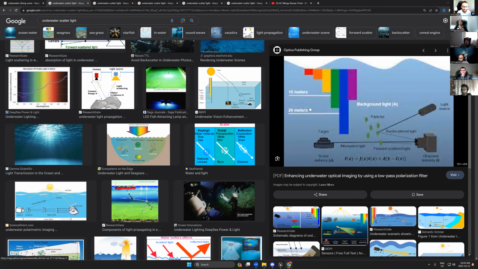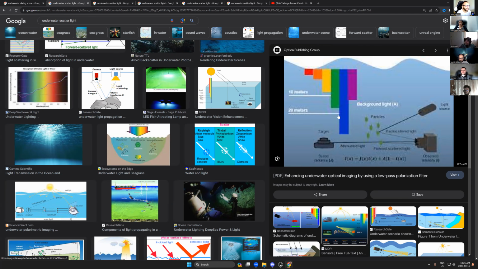You remember in the first two sessions, we talked about the lighting in real life and how the lighting works. Underwater lighting is something very difficult, but today you will be able to create any underwater scenes, believe me. There is a small tip in Unreal Engine that will give you a great underwater look and feel without even using my blueprints. So you don't need to use my blueprint.